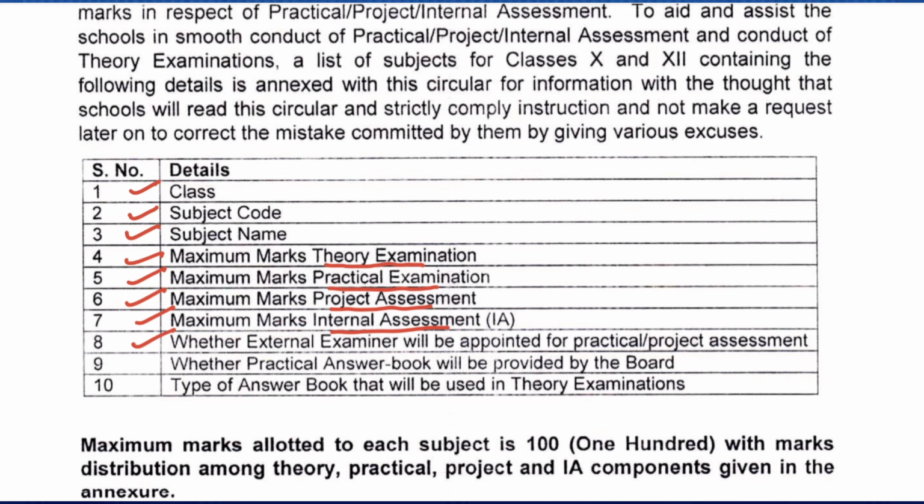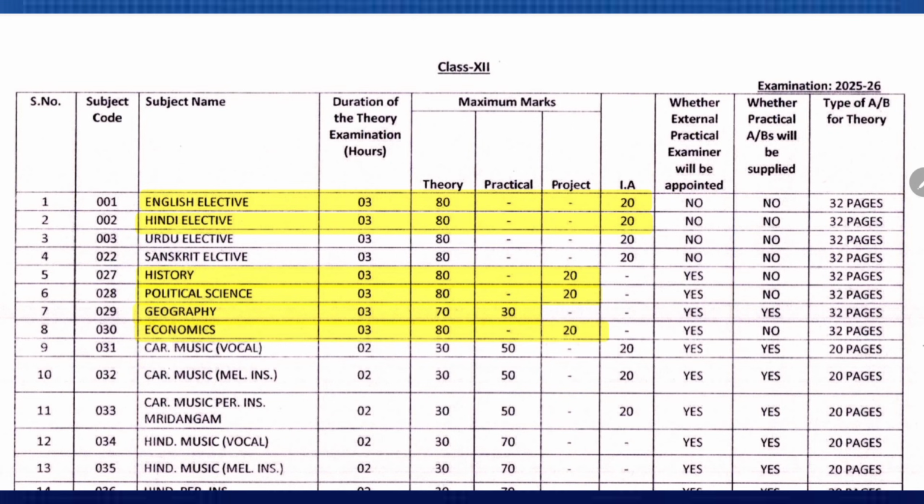Next, whether an external examiner will be appointed for practical exam or project assessment, whether a practical answer book will be provided by the board, and lastly, the type of answer book that will be used in the theory examination. Maximum marks for all subjects are given, divided into theory, practical, project and internal assessment components in the annexures. First, let us see class 12.